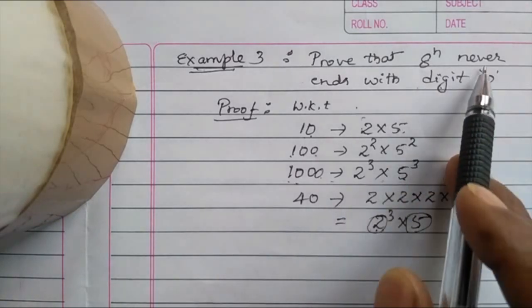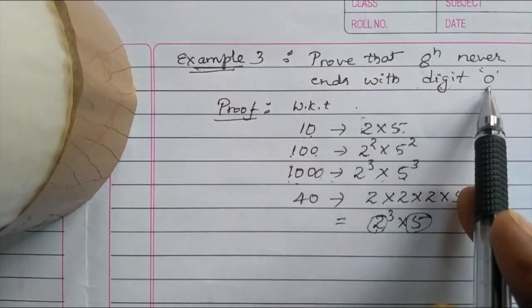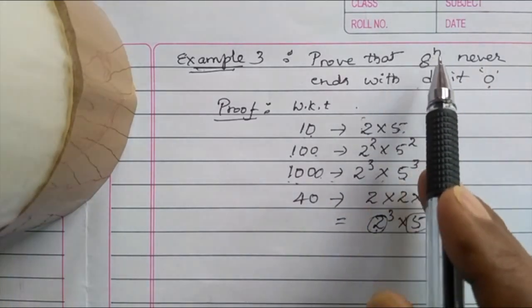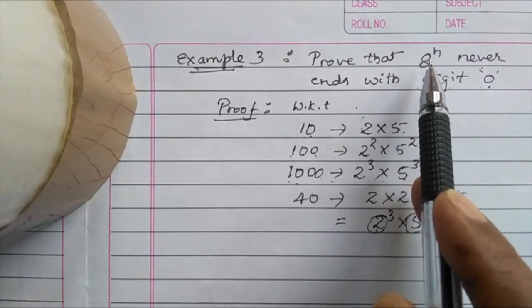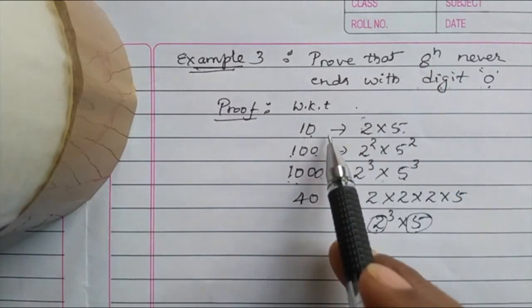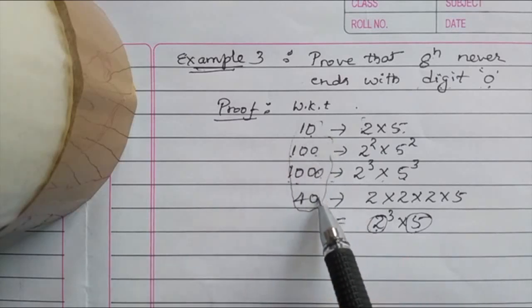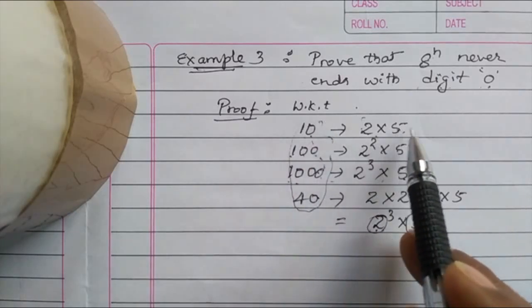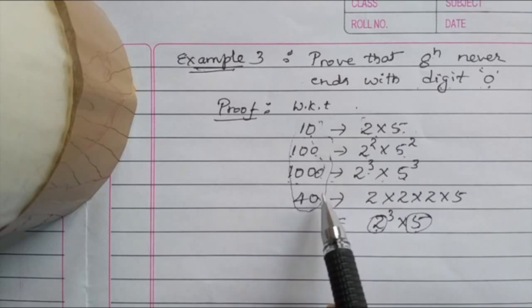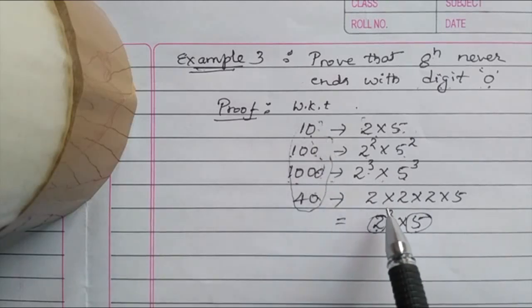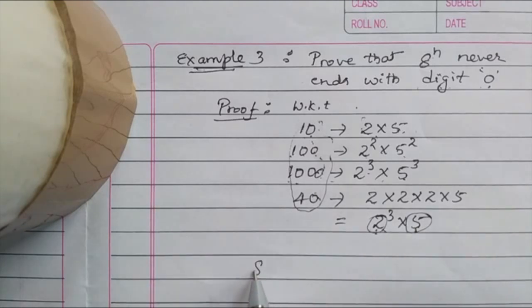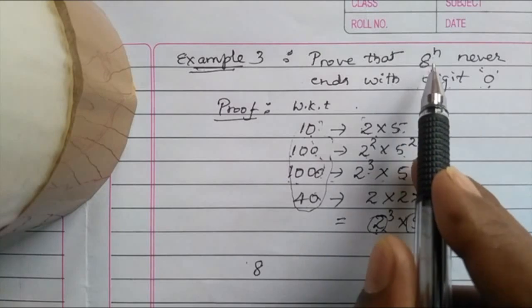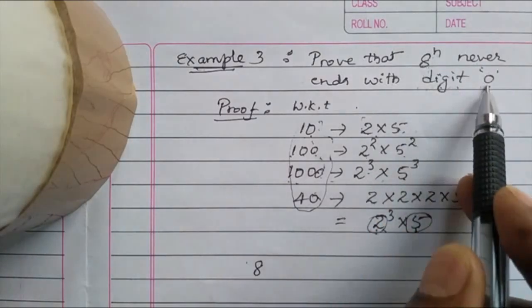So, proving that 8 to the power of n never ends with digit 0: if a number ends with digit 0, definitely it should have 2 and 5. Look at these numbers that end with digit 0. Definitely they have 2 and 5, minimum 2 and 5. So let us go for the factorization of 8, because in that question they said 8 to the power of n never ends with digit 0.